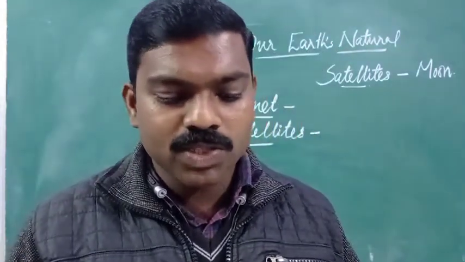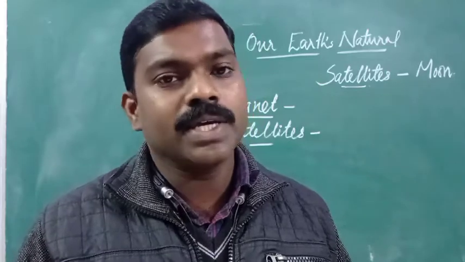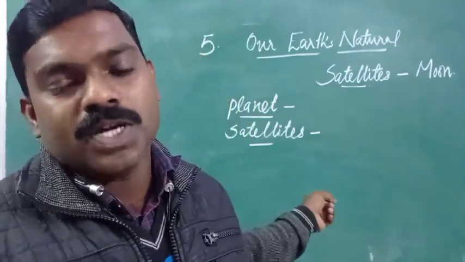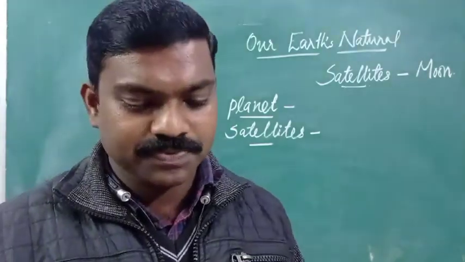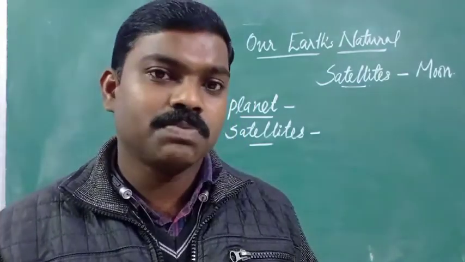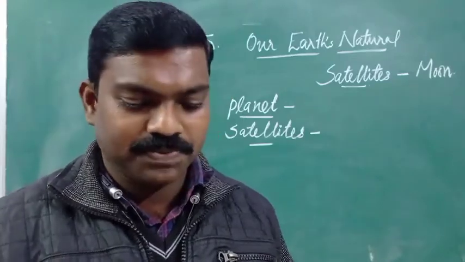As the earth goes around the sun, the moon goes around the earth. We know that the moon is a natural satellite of earth, so it moves around earth. The moon is our earth's closest neighbor in space.